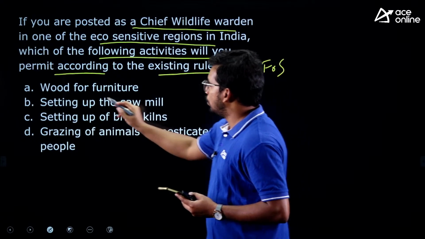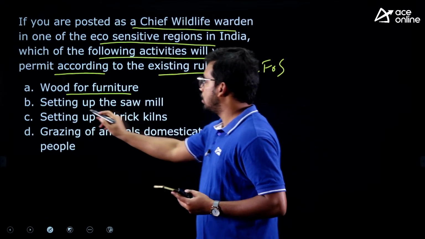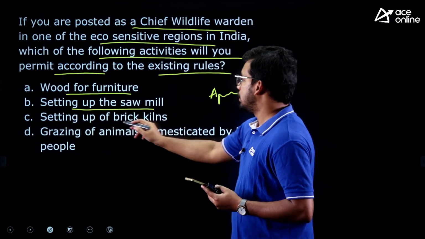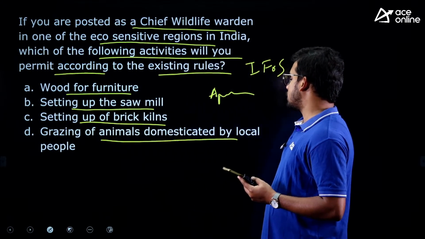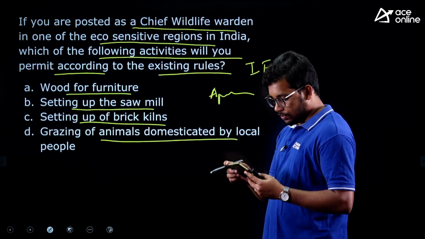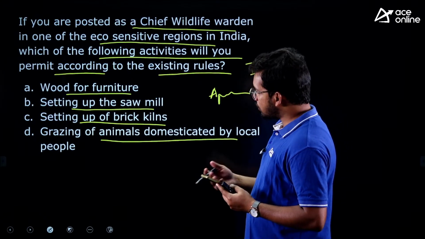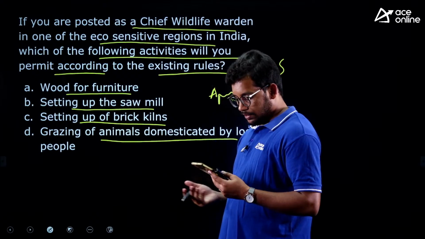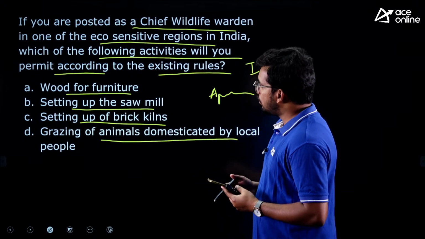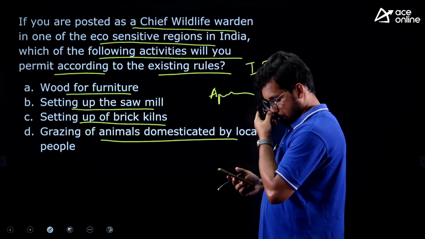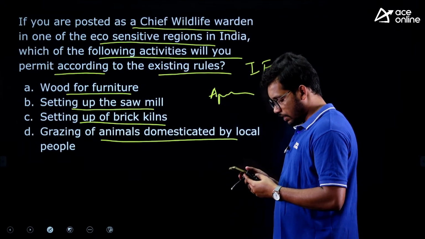Will you allow wood for furniture, setting up sawmill, setting up brick kilns, and grazing of animals domesticated by local people? So which activities will you allow? Try to answer. Someone has answered it as D. Any more? Is this the third question? This is the second question only, right?